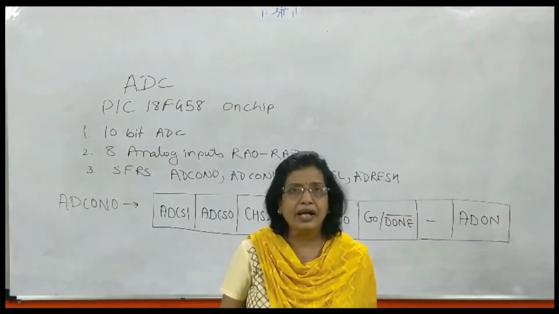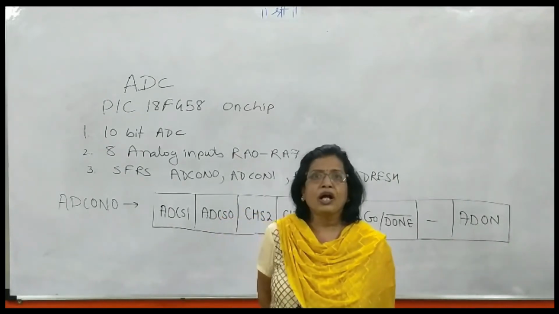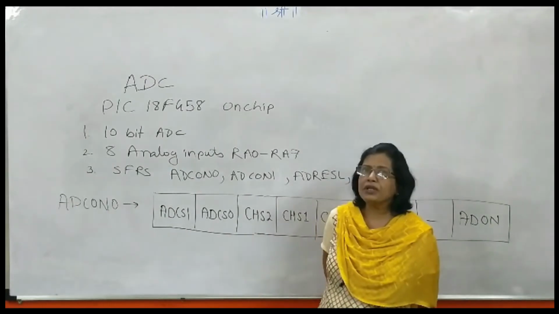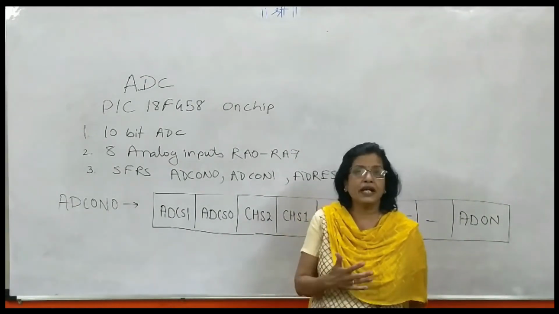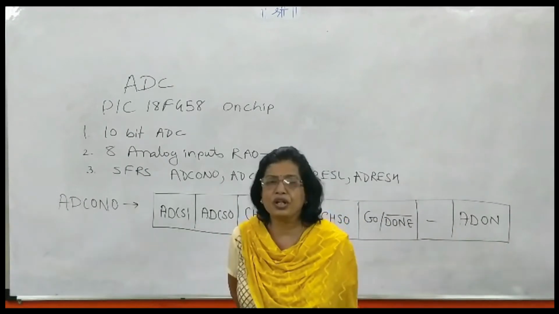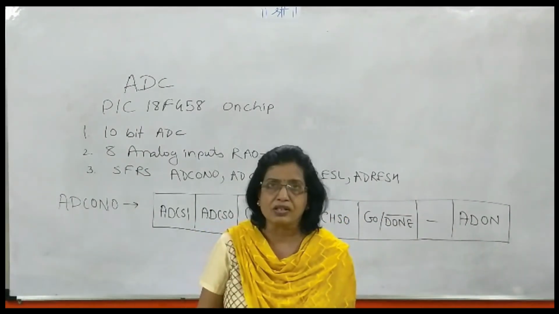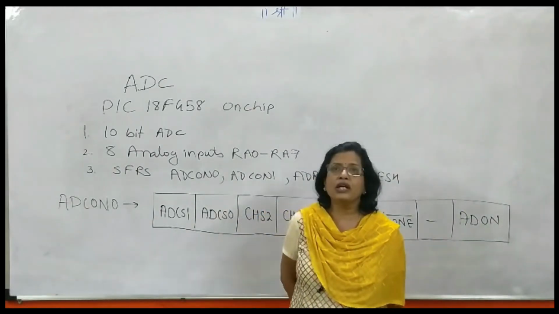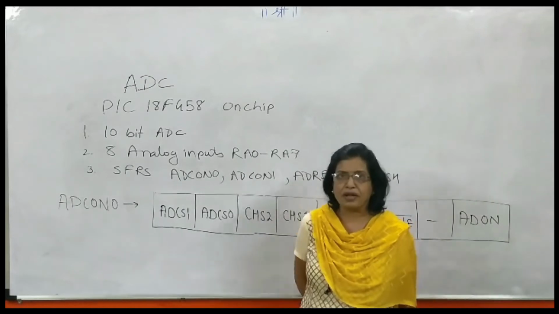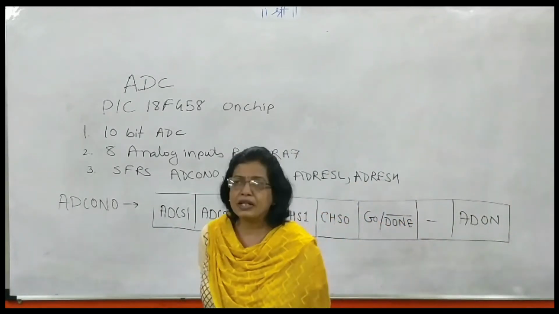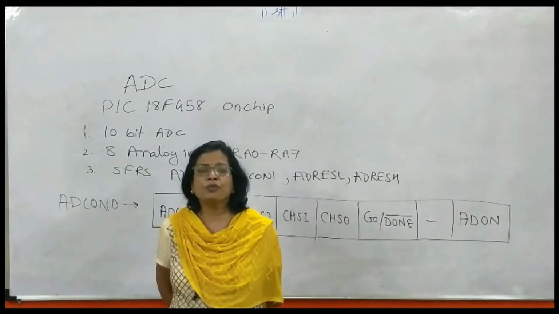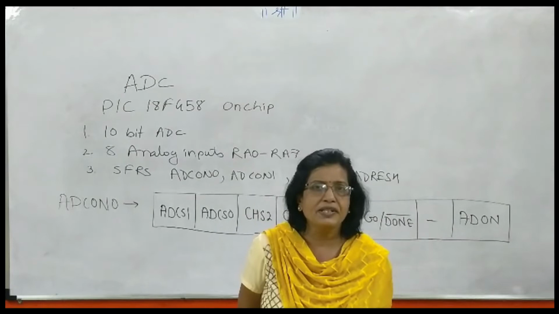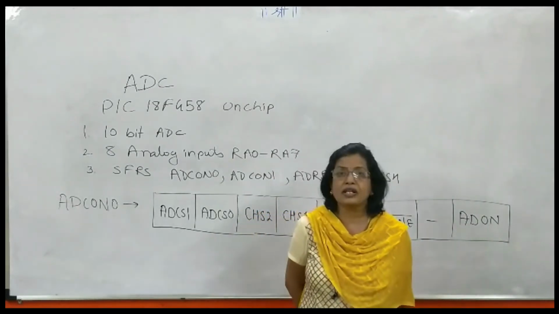Now what is meant by that? You can connect 8 different analog sensors, that means 8 different signals can be converted into digital by using 8 different analog channels. Of course, the ADC is converting one signal only at a time. All 8 cannot be operated simultaneously, but you can select in your program which particular signal you want to convert into digital. That can be written in the program, and you can select a particular channel.